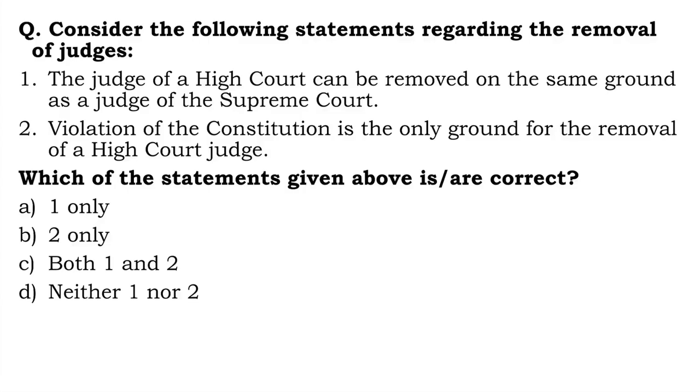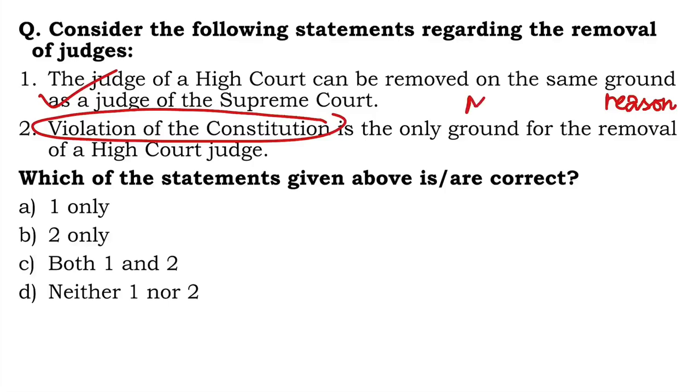Consider the following statements regarding the removal of judges. The judge of High Court can be removed on the same ground as the judge of Supreme Court. Ground meaning reason. Yes, of course. The judge of High Court is removed on the same ground. Proved misbehavior or incapacity as a judge of Supreme Court. Violation of the Constitution is the only ground for the removal of the High Court judge. No, the ground for removal is proved misbehavior or incapacity.